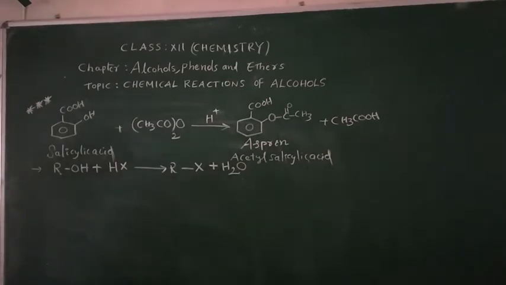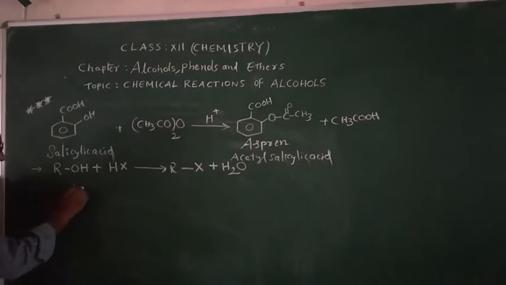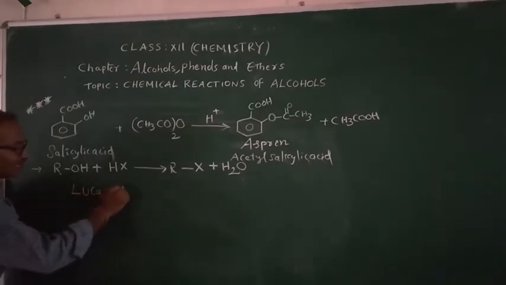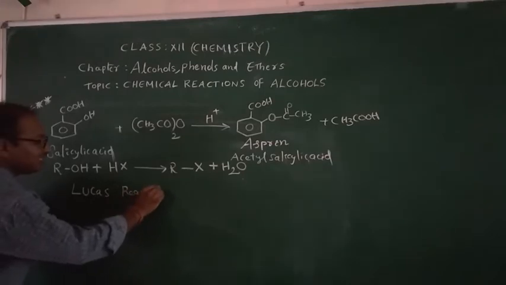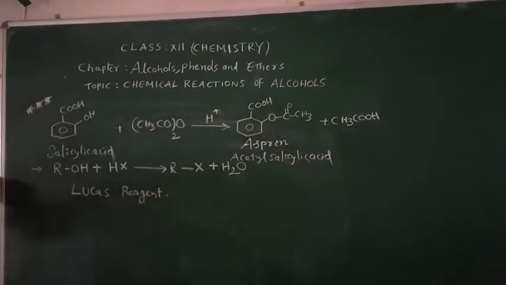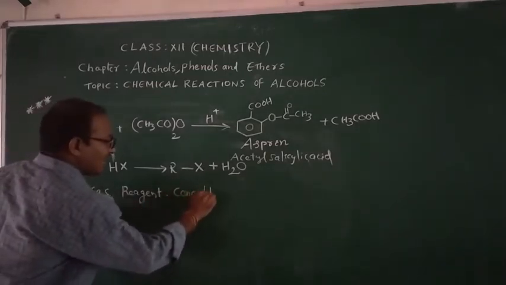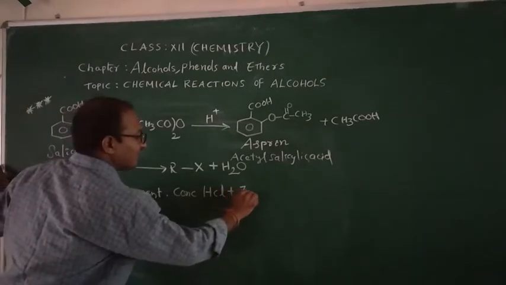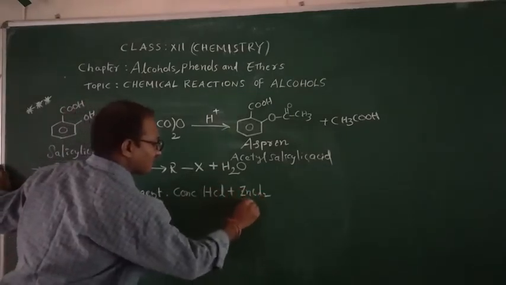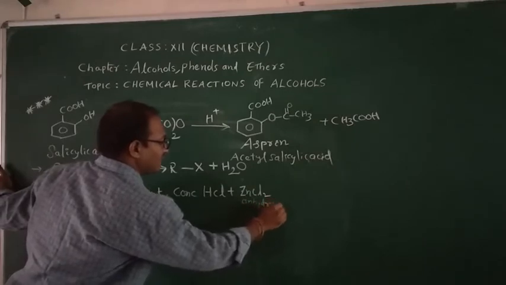Alkyl halides are formed. The difference in reactivity of these three classes of alcohols, which distinguishes them from one another, is called the Lucas reagent. One important point: Lucas reagent is a mixture of concentrated HCl and anhydrous zinc chloride. This mixture is called Lucas reagent.